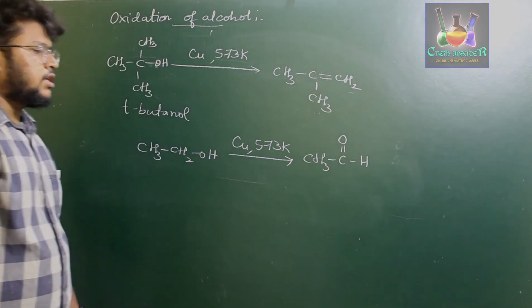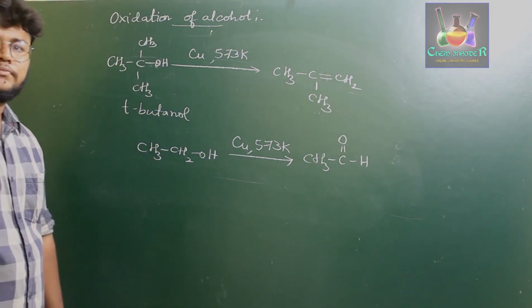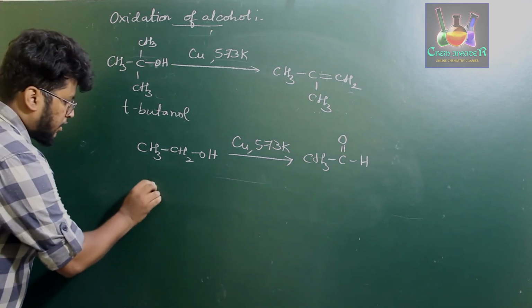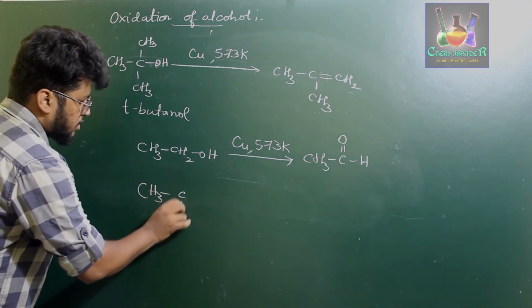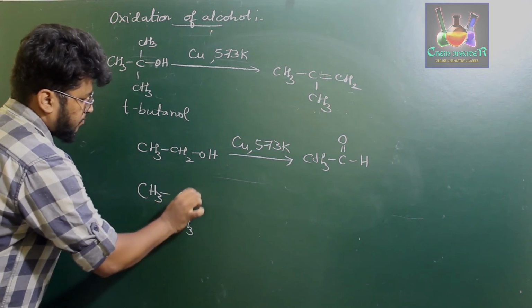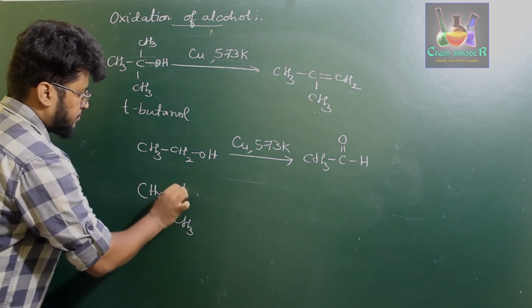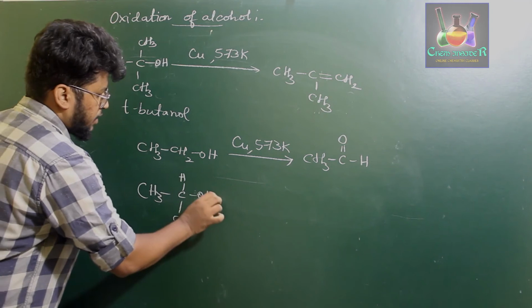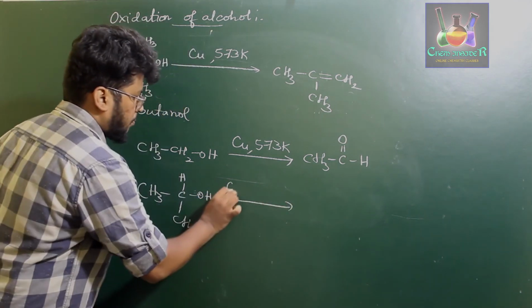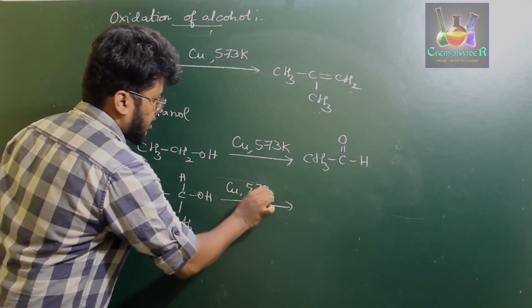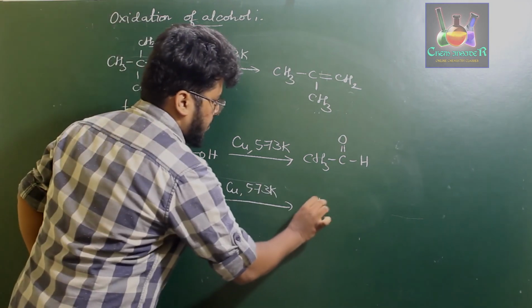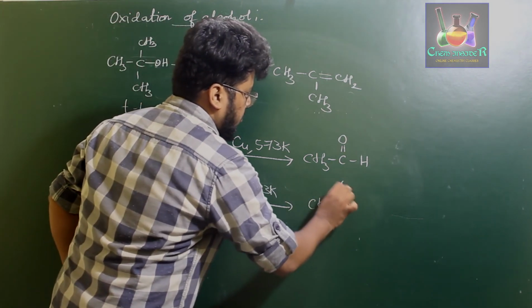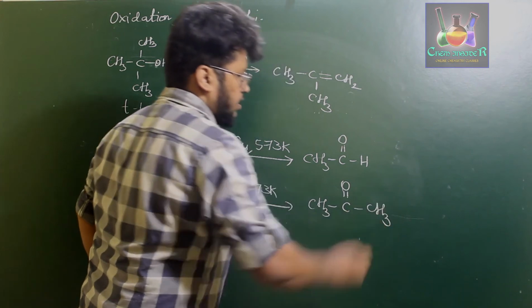Okay, so this is the reaction. Next, when you treat the secondary alcohol CH3CH(OH)CH3 with copper at 573 Kelvin, it forms the respective ketone, CH3COCH3.